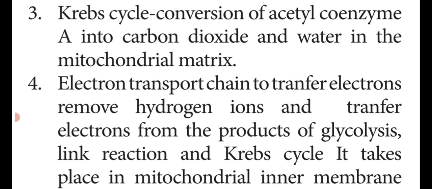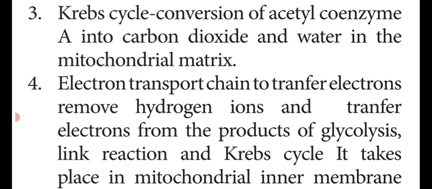Third stage is Krebs cycle. The acetyl coenzyme A, which is formed in the mitochondrial matrix, is converted into carbon dioxide and water, and this is called Krebs cycle. The last stage is electron transport chain. They are transferring the electrons.